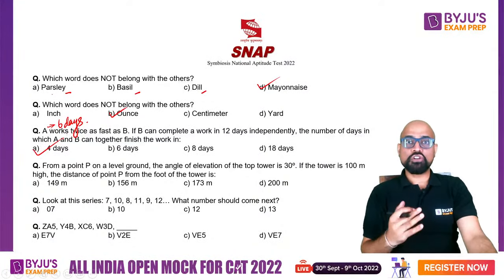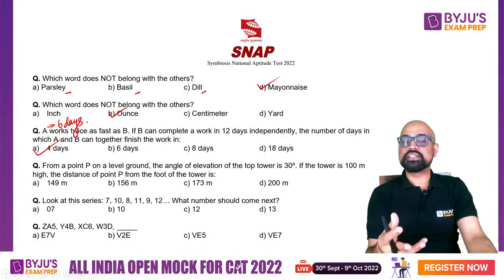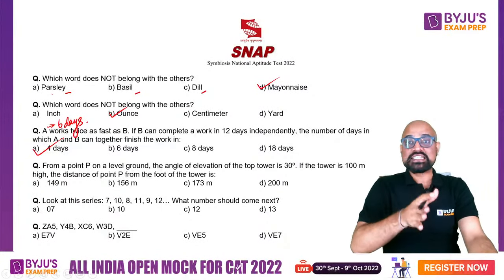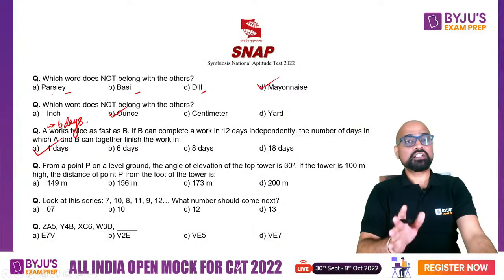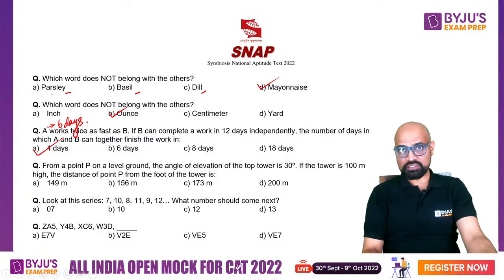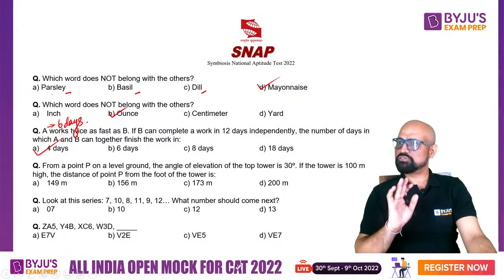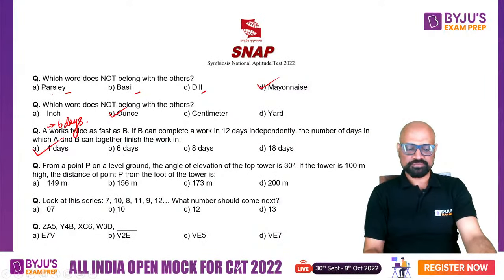So you can use a lot of common sense and solve questions in 20 seconds, 30 seconds, so that you can save some time for those reasoning and RC questions. And RCs of SNAP, they are also very easy ones. Very easy language, very simple, very easy to understand.